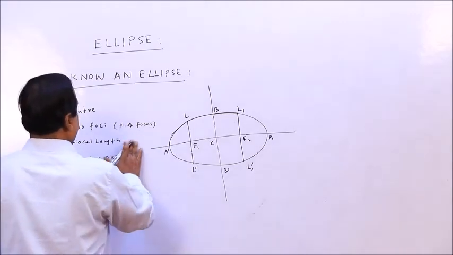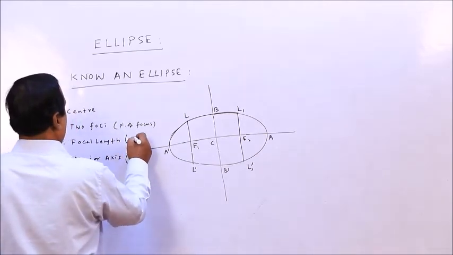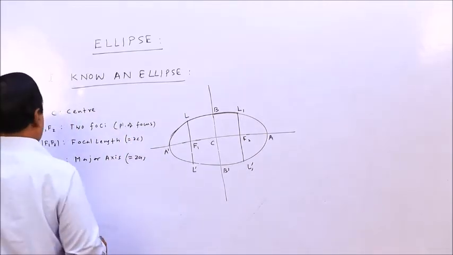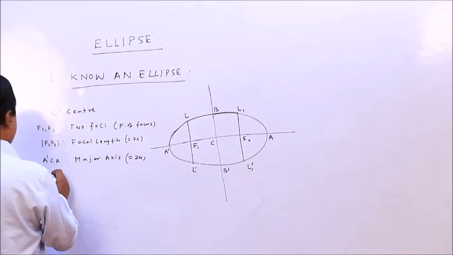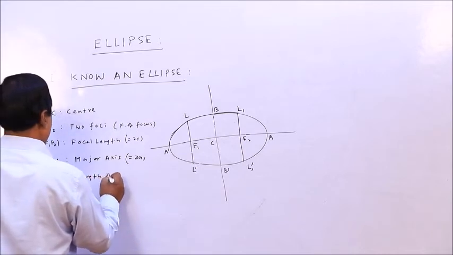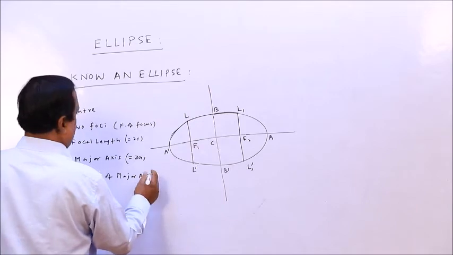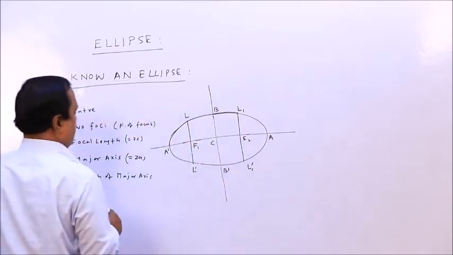Sorry, this is major. We take 2a for this, not this. This is 2c. So this is A dash A. This is the length of the major axis. Actually, A dash A is known as the major axis.